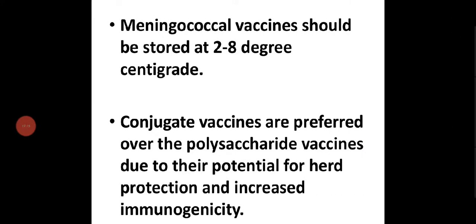Meningococcal vaccine should be stored at 2 to 8 degrees centigrade. Conjugate vaccines are preferred over the polysaccharide vaccines due to their potential for herd protection and increased immunogenicity. Conjugate vaccines, that is combined vaccines, are more preferred than the polysaccharide vaccine.